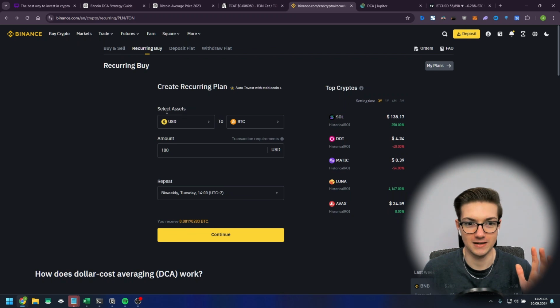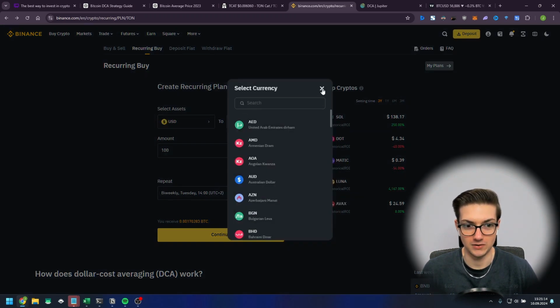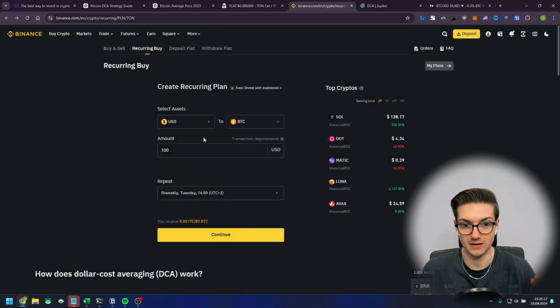You just select your asset that you want to buy crypto with, and you select which crypto you want to buy. So for this example, we are choosing USD and we want to buy Bitcoin.